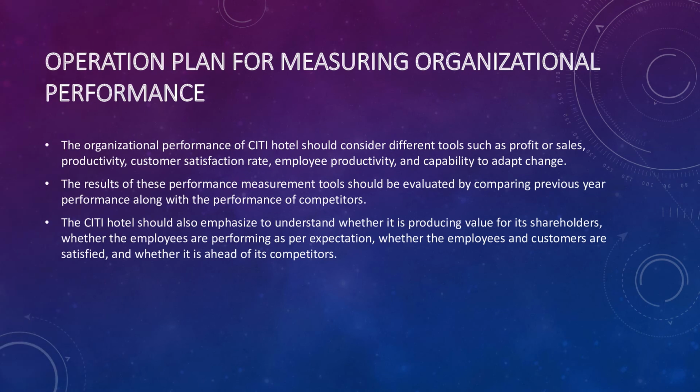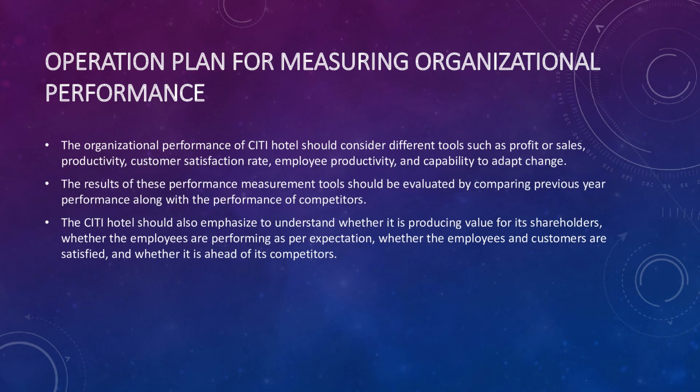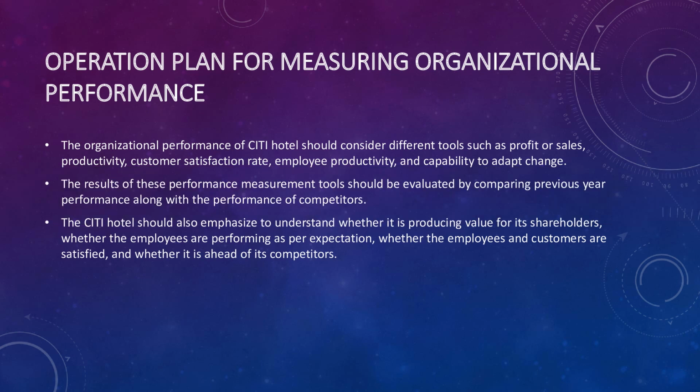The operation plan for measuring organizational performance. The organizational performance of City Hotel should be considered using different tools such as profit or sales, productivity, customer satisfaction rate, employee productivity, and capability to adopt change. The results of these performance measurements should be evaluated by comparing previous years' performance along with the performance of competitors. The City Hotel should also emphasize understanding whether it is producing value for its shareholders, whether the employees are performing as per expectations, whether the employees and customers are satisfied, and whether it is ahead of its competitors.